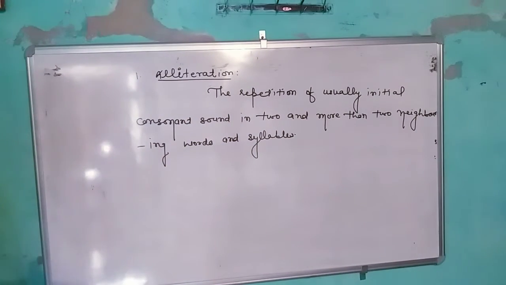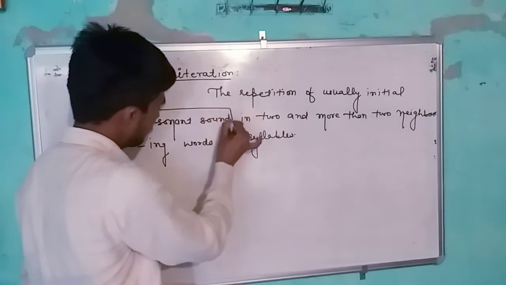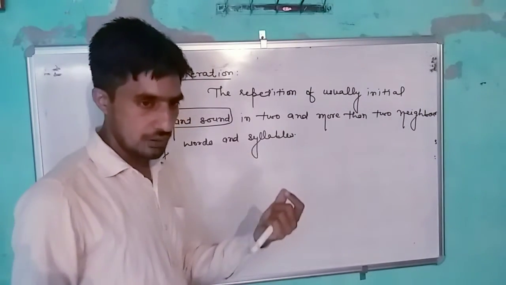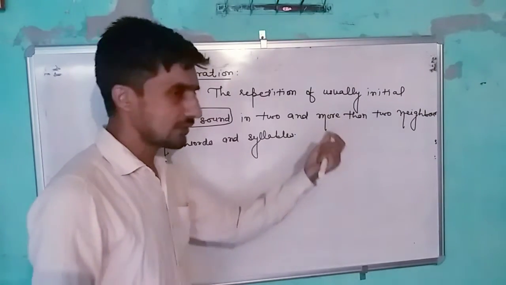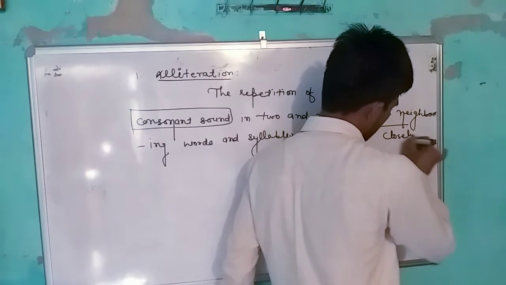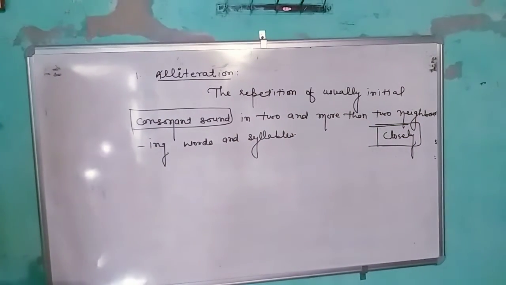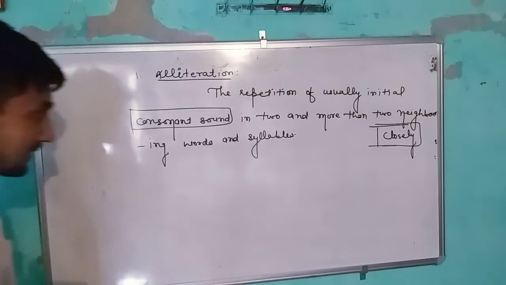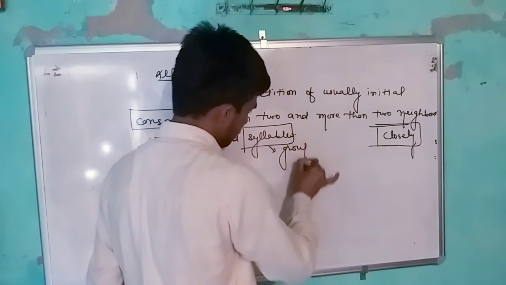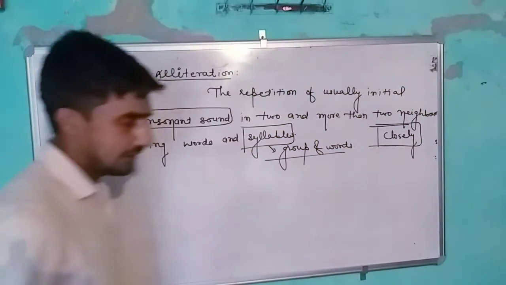Just see. Repetition of the same sound. The sound is consonant sound. Repetition of consonant sound in two words or more than two words which are neighboring, which are closely nearby. Where there is the same consonant sound in the closely placed words, two or more than two, or in the syllables. Syllables means group of words, where there is the use of alliteration.